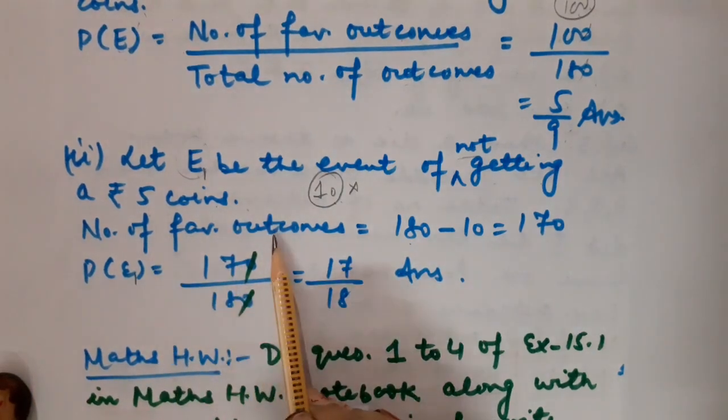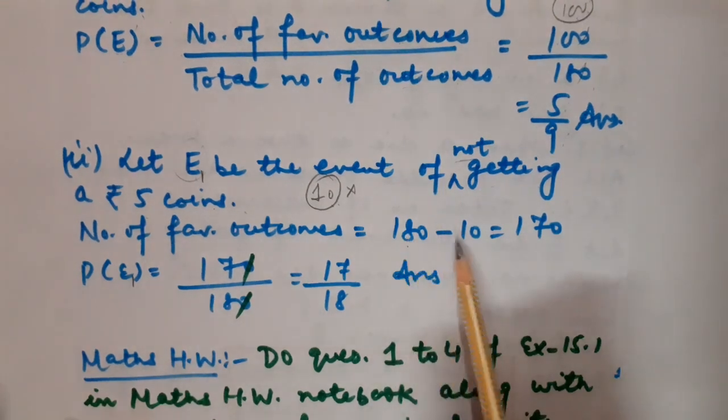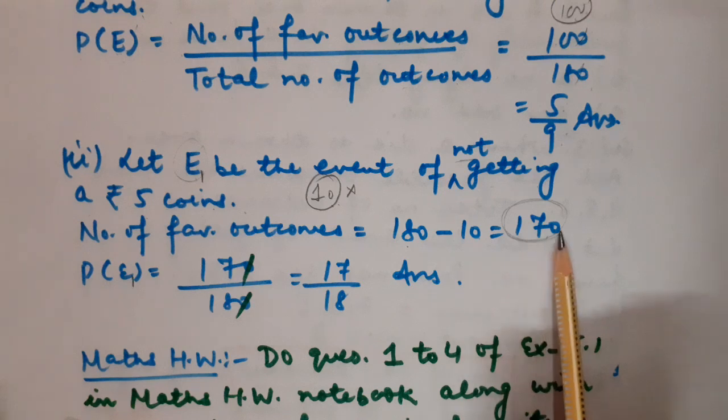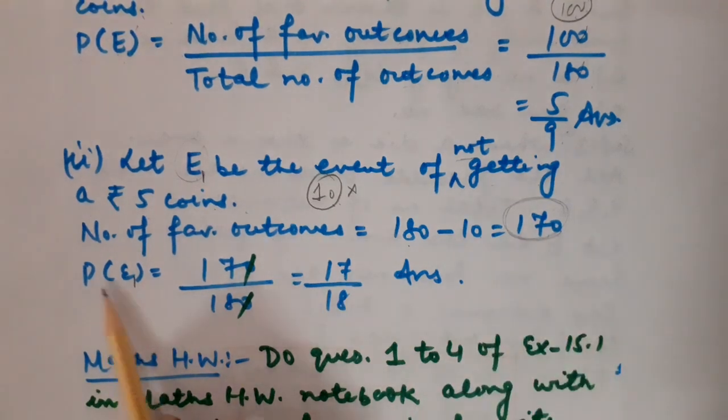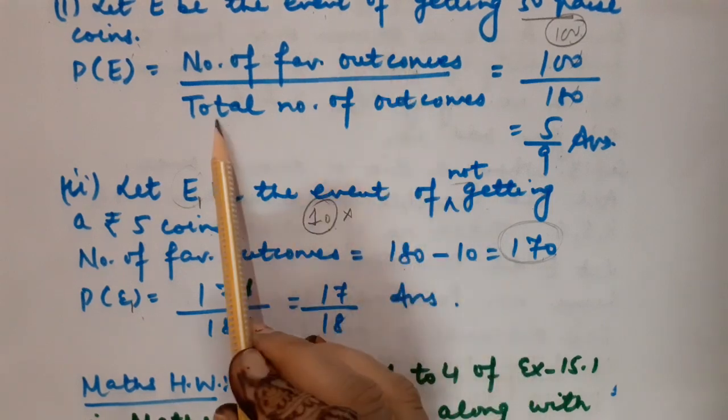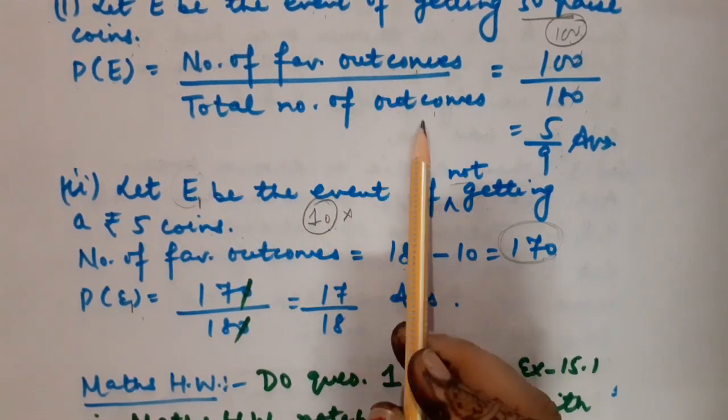So what will be the number of favorable outcomes in that case? It will be 180 minus 10, that is 170, because these are the outcomes demanded by the question. Fine. So probability of E1 is equal to number of favorable outcomes upon total number of outcomes.